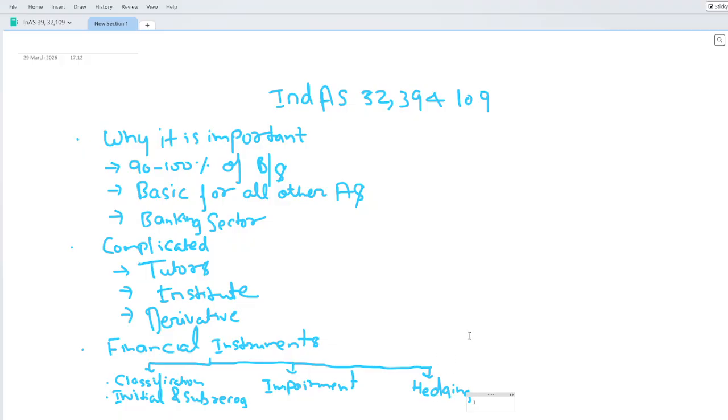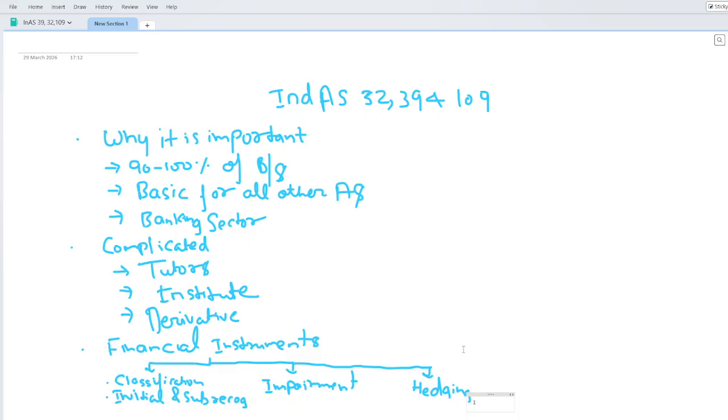So here, there are three types of hedging: the fair value hedge, the cash flow hedge, and then the net investment hedging. Why are there these three different types of hedging? Then how is the accounting happening? What type of financial instruments can you use for the hedging, and on what type of financial items can you do the hedging? These are very important things if you want to pursue this.